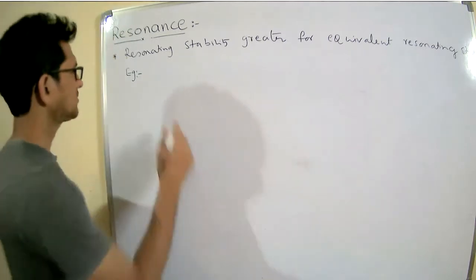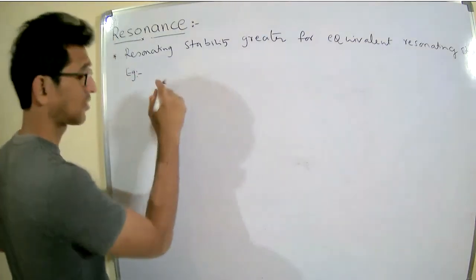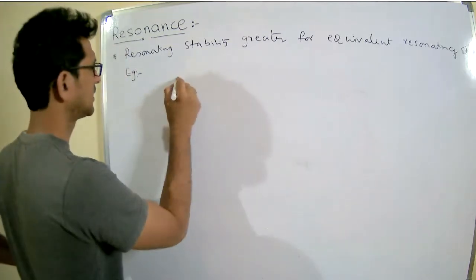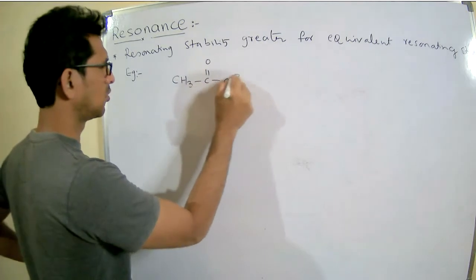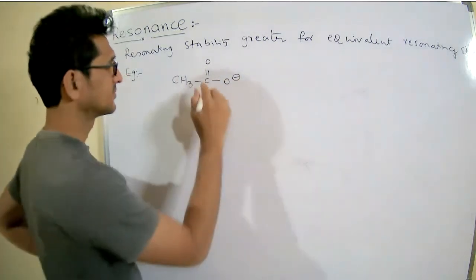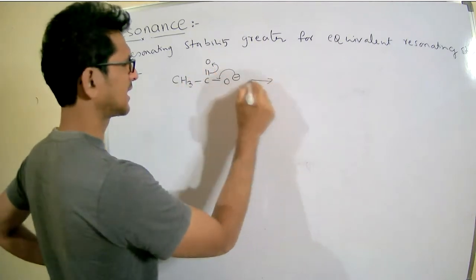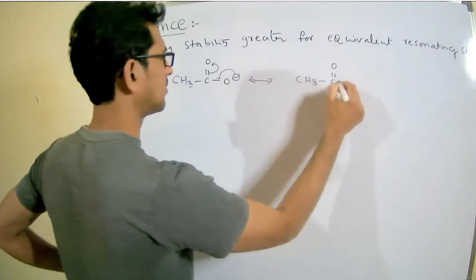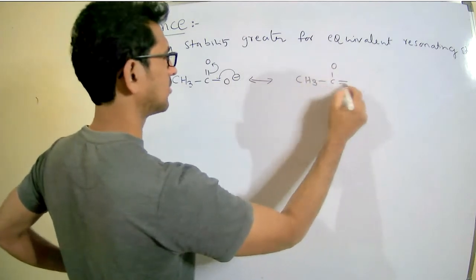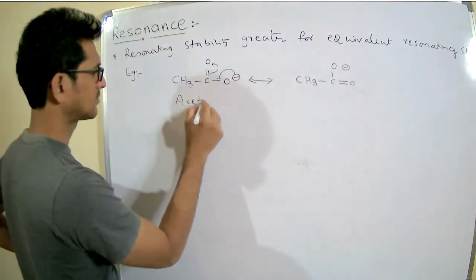Example. I can take an acetate ion or carboxylate ion, whatever it may be: CH3 C double bond O minus. If resonance is involved in this, then I can write the resonating structure CH3 C double bond O minus, acetate ion.